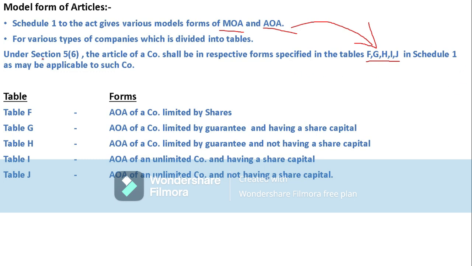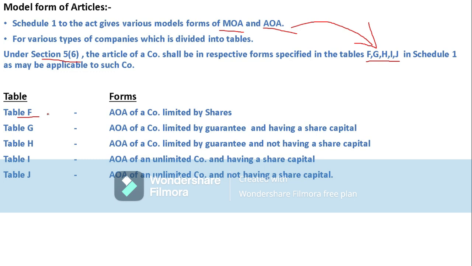According to section 5 subsection 6 of the Companies Act. So what are those forms? If we take for example table F, what does table F contain? It contains some detailed information regarding the indoor management of an organization, which are treated as articles of association.